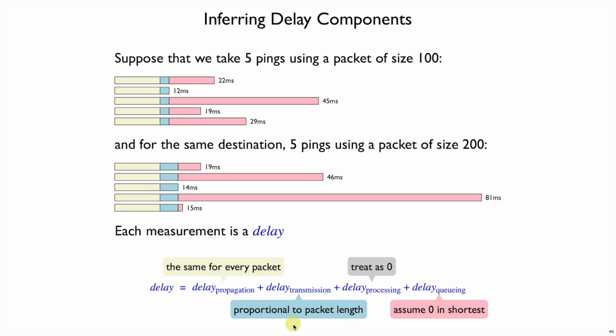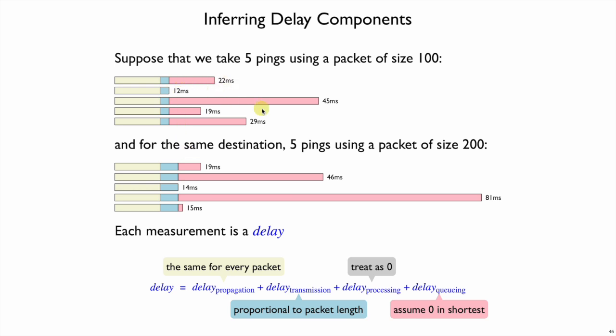The next part of the delay, transmission, that part is proportional to the packet length. So I've colored in some segments of the bar here in blue to represent that transmission delay, and the blue part needs to be twice as big for a packet of size 200 as of 100. The processing delay we treat as 0, so it doesn't show up in these bars at all. And since queuing delay is all that's left, then we just allocate the rest of the bar to that queuing delay.